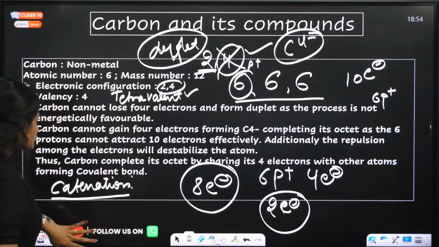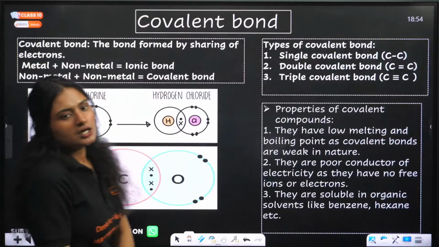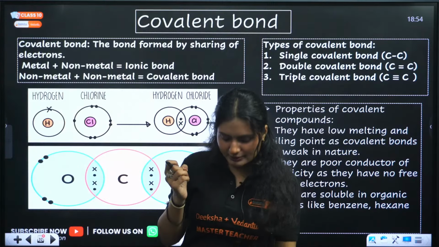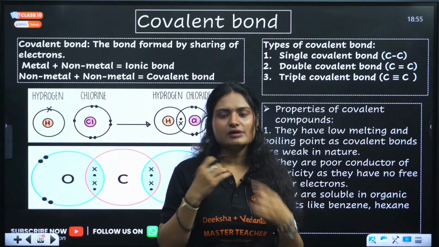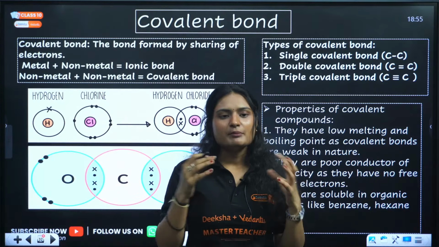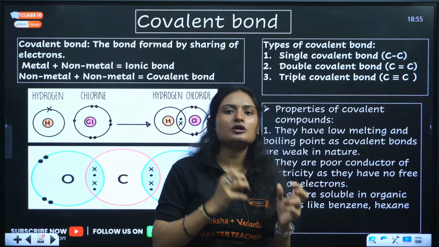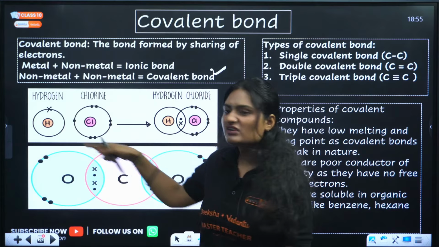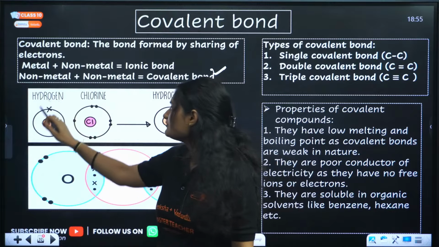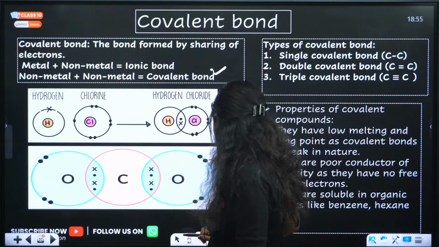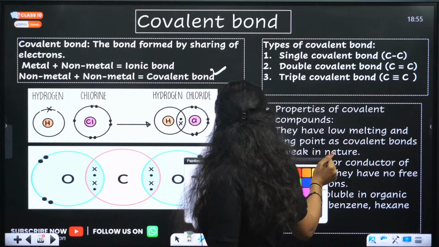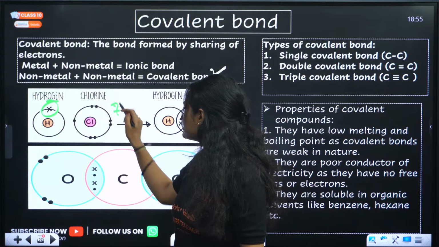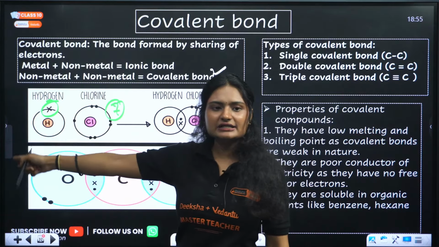Now let's discuss these covalent bonds formed by carbon. Covalent bond is a bond formed by sharing of electrons. When non-metal and metal combine, we get ionic bond, a bond formed by transfer of electrons. But when there is sharing involved, normally between non-metal and non-metal, the bond formed is covalent bond. For example, hydrogen and chlorine. Hydrogen has only 1 electron. Chlorine has 7 electrons. It needs 1 electron and it also needs 1 electron.